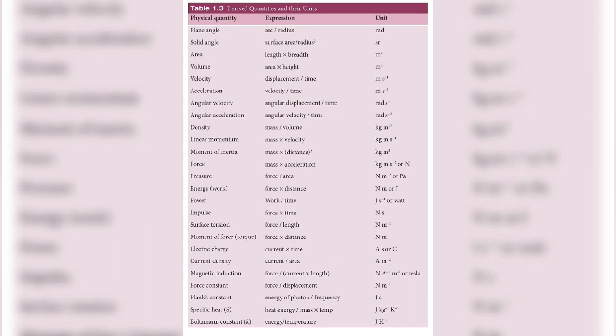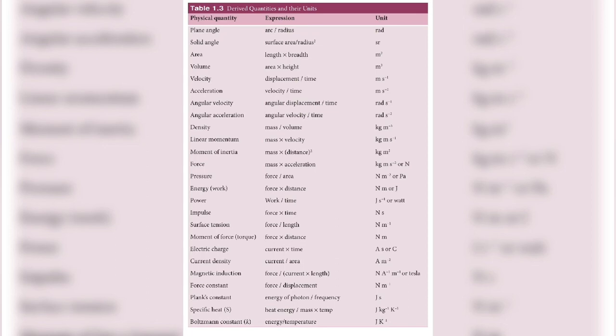Till here you have some formula and then you derive it. But there is something very interesting here. Generally what you would have studied is that constants are only mere numbers. It is not so. A few constants in physics have units. For example, you have force constant, so Newton per meter. The next one is Planck's constant, so joule into second. Then Boltzmann constant, which is energy per temperature, which is joule per Kelvin. Like this, a few constants also have units.